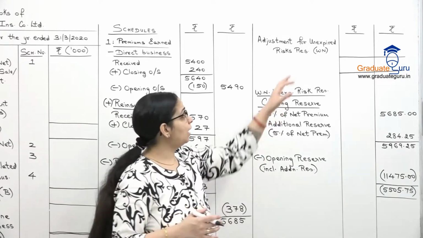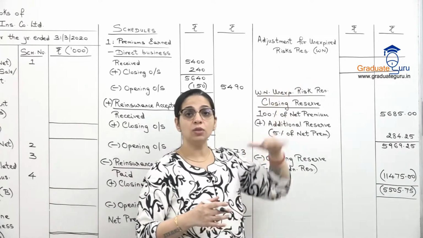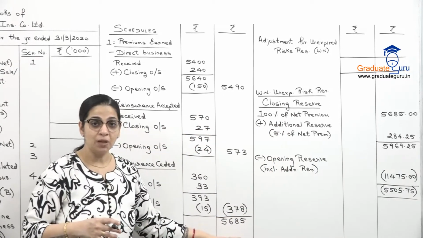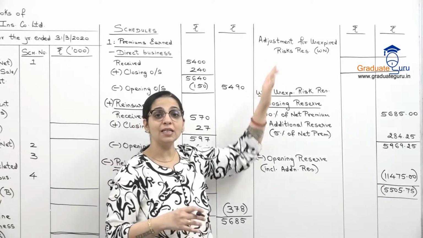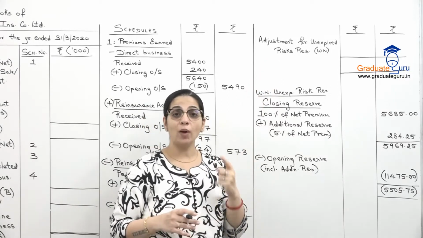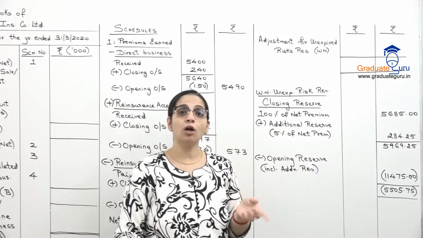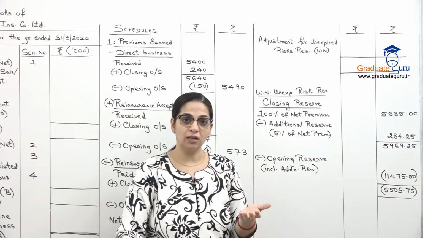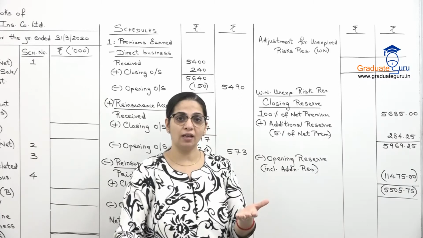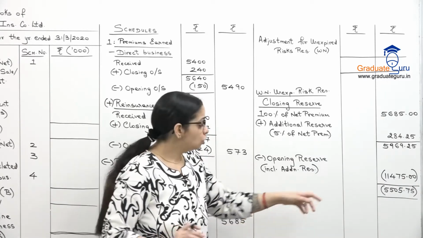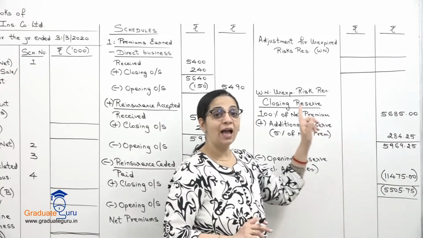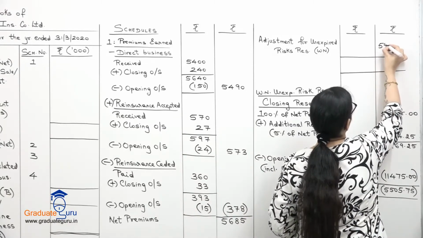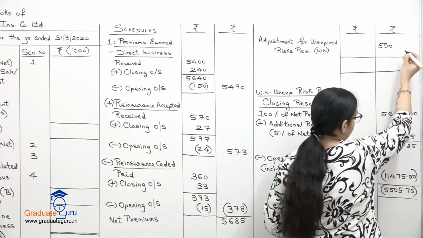So generally हम adjustment जो होता है उसमें से we subtract, that is net premium से हमारा adjustment generally subtract होता है, but when closing is more than opening, पर अगर opening is more than closing तो हम उसे reverse effect देंगे, that is we will add. So this amount I will add to my net premium. So I am going to write this as a positive figure over here.